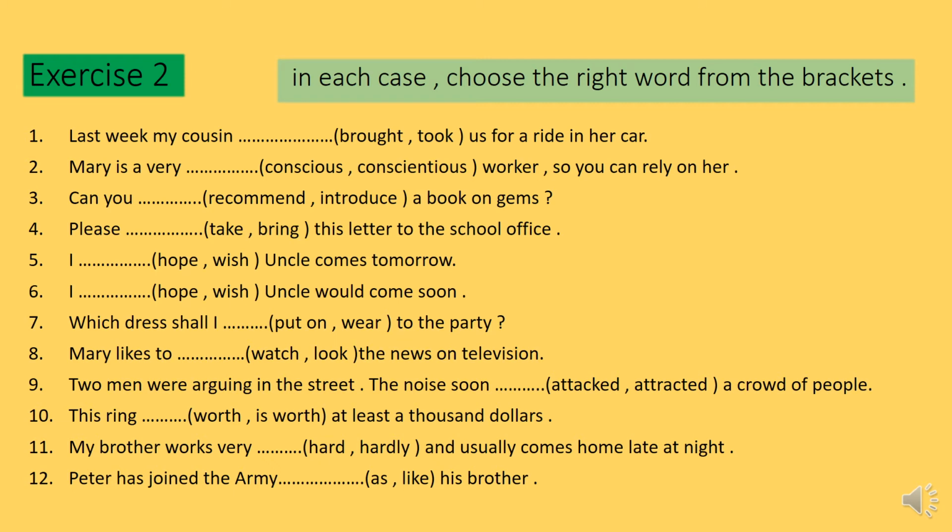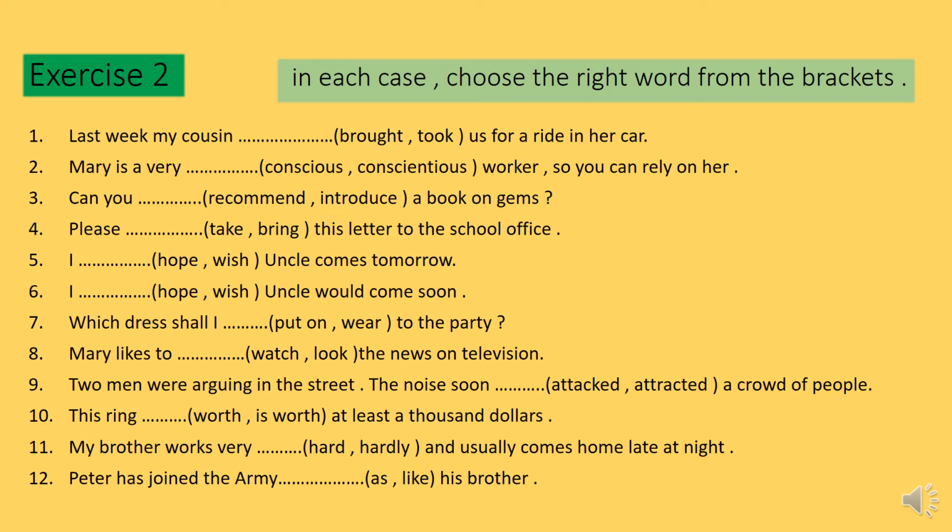I hope uncle comes tomorrow. I hope. It's not sure, but I hope, like that. Then the sixth one, hope or wish, because the second part of the sentence is uncle would come soon. So I wish uncle would come soon. I wish. Which dress shall I wear to the party? Not put on. Which dress shall I wear to the party? The genuine way for asking a question.